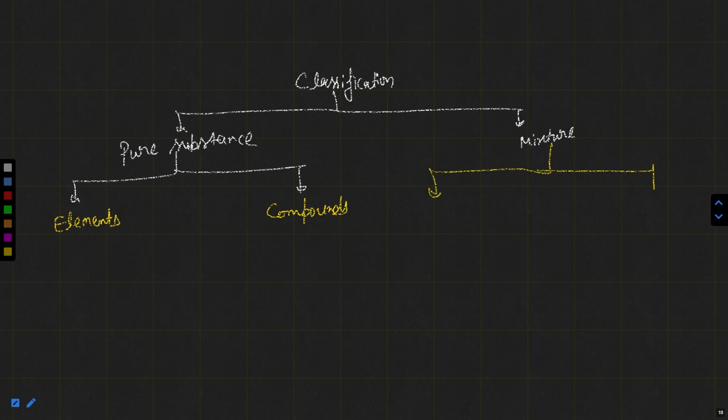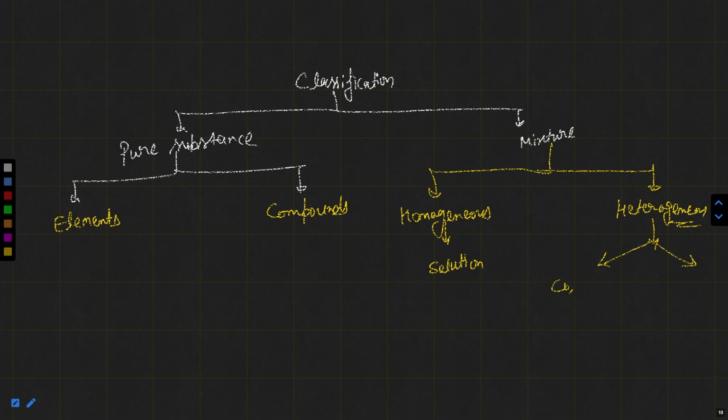Mixtures are further classified as homogeneous or heterogeneous. In homogeneous we will discuss solution. In heterogeneous we will discuss further two things, colloids and suspension.